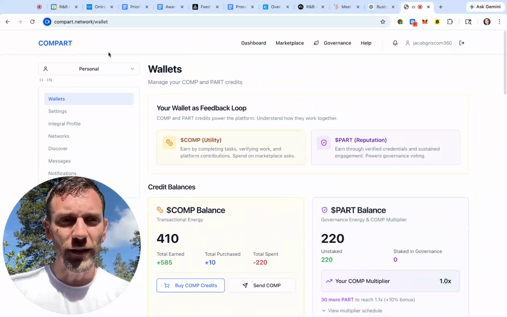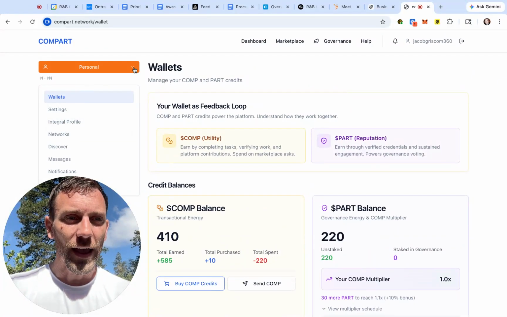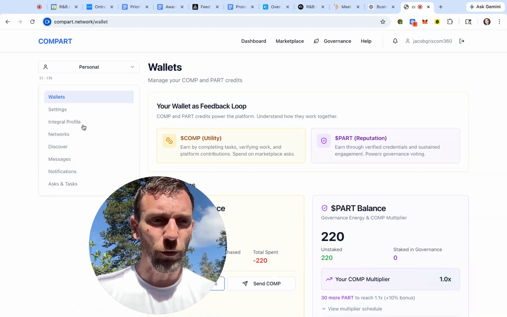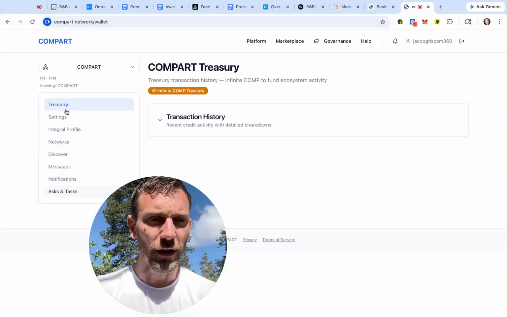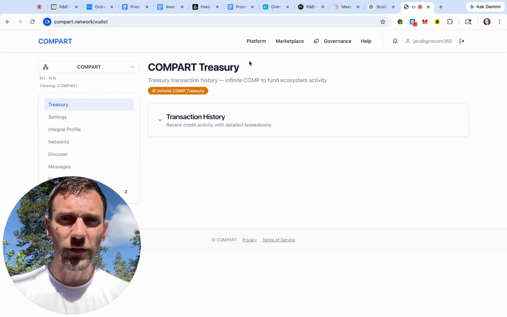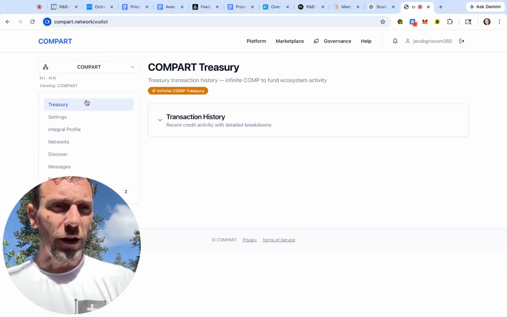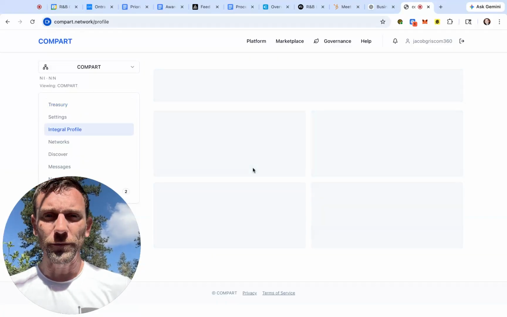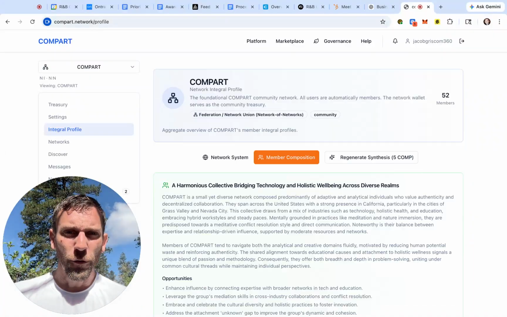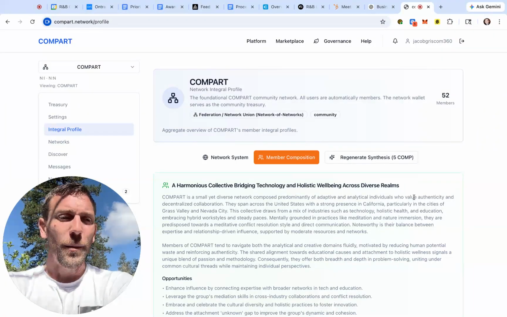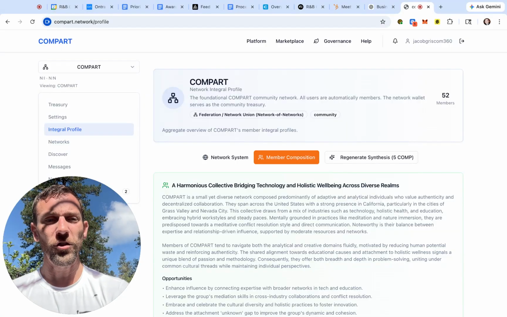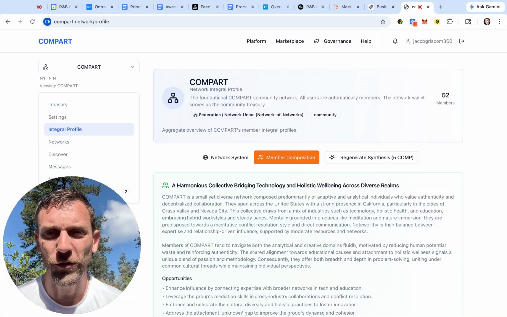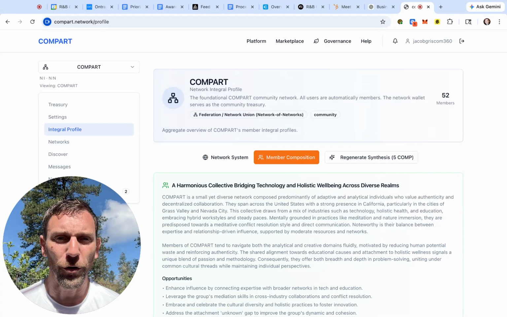So now let's look at what can actually be done as we look at these. Let's look at COMPART itself, that's our collective network. So it has unique functions that are different than every other network. But what I want to show you is the integral profile. So again, whether this is for a family, a business, a club, an association, a federation, whatever it is, the member composition shows the aggregate details about the member network.